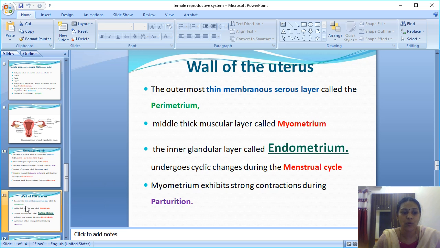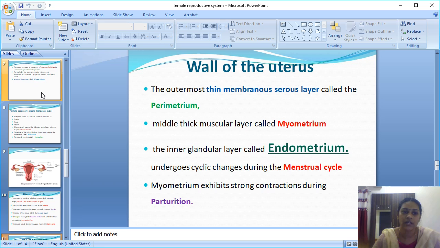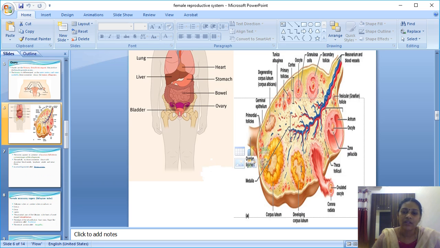The endometrium is most important; all girls and ladies should know about it. I showed you in the ovarian structure the different stages of follicles. Every month we get these cyclic changes, which is our menstrual cycle.